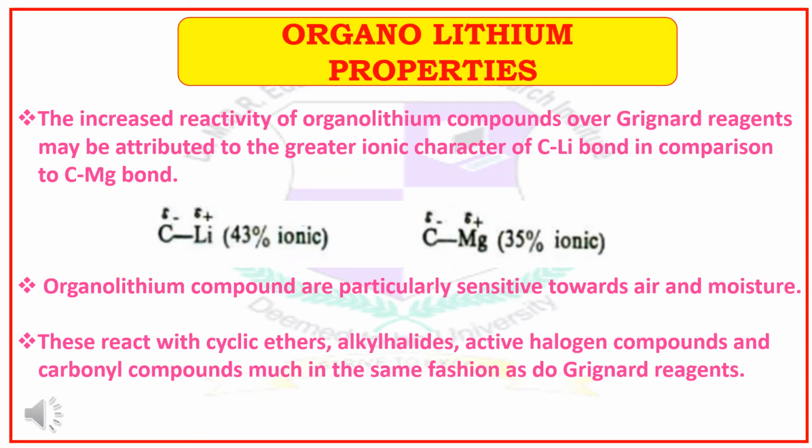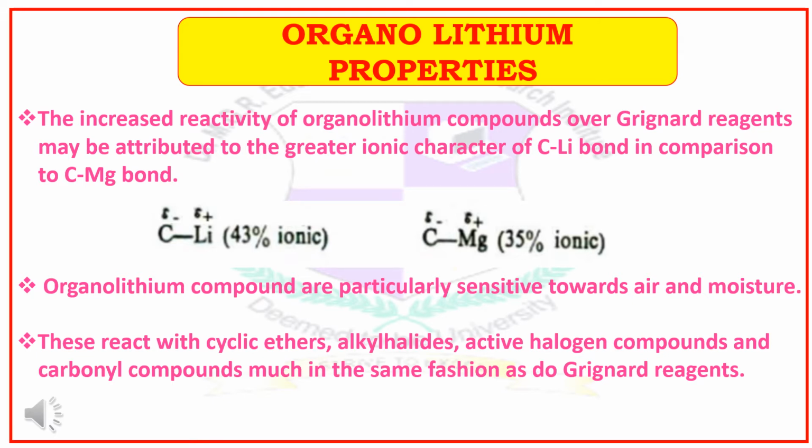Here we mentioned the percentage, 43% ionic character in the carbon-lithium bond. But in the case of Grignard reagent, only 35% ionic character in the carbon-magnesium bond. This is the main reason for the higher reactivity of organolithium compounds when compared to Grignard reagents.